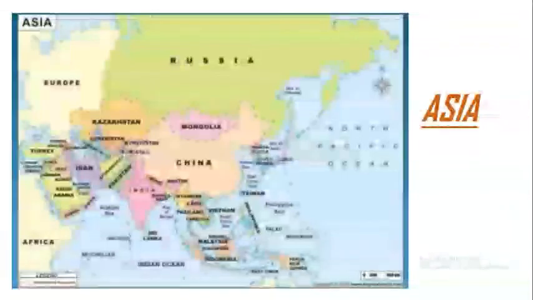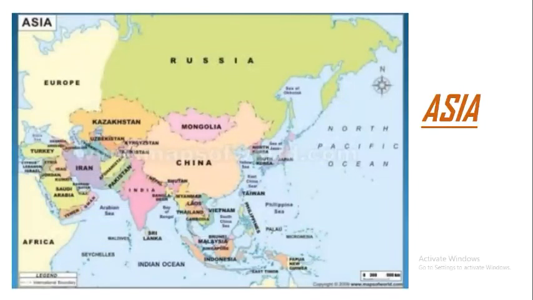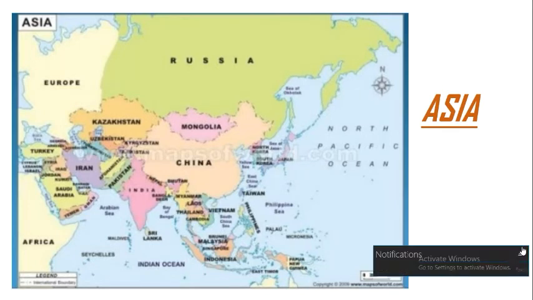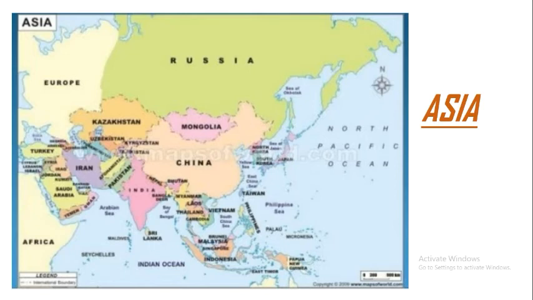The first continent is Asia. This is the largest continent, and this large land mass has the Pacific Ocean in its east, the Ural Mountains in the west, the Indian Ocean to its south, and the Arctic Ocean in the north. As I have already said, it is the most densely populated continent.